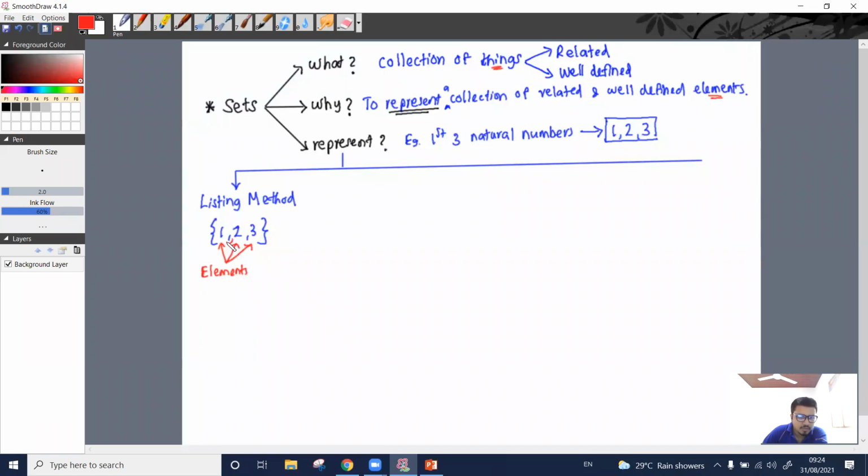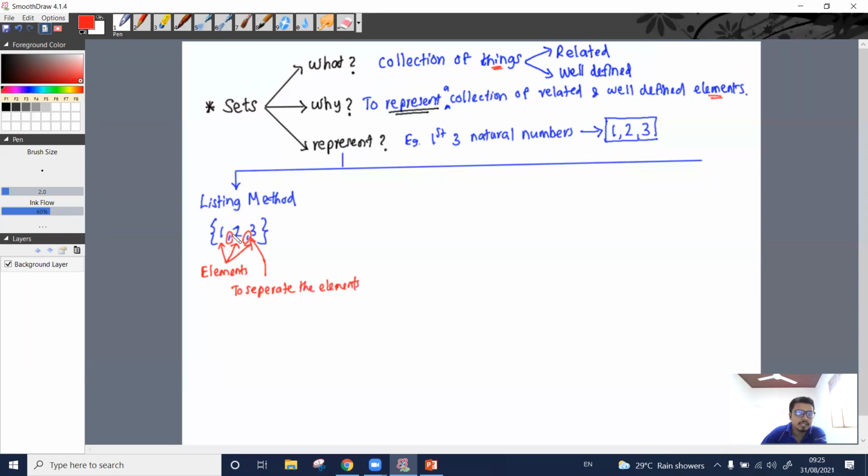And we have used a comma for what? We have used commas to separate the elements, right? To separate the elements, we have used a comma.